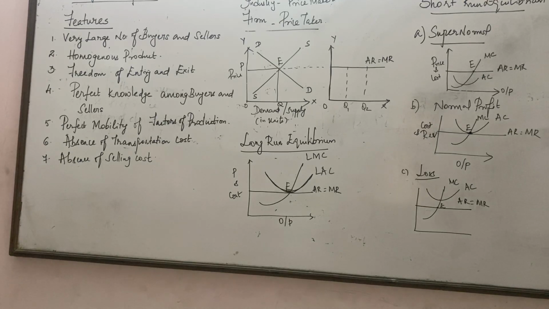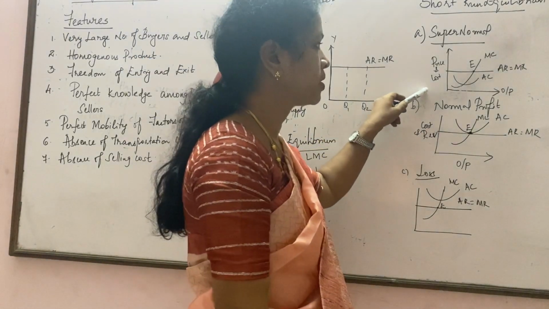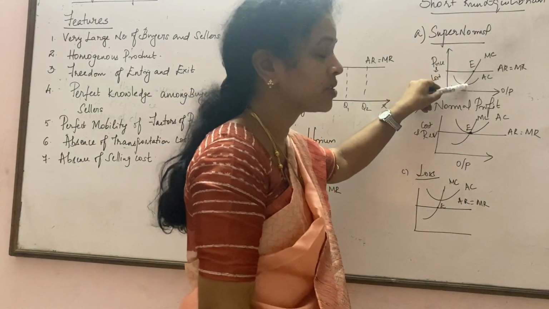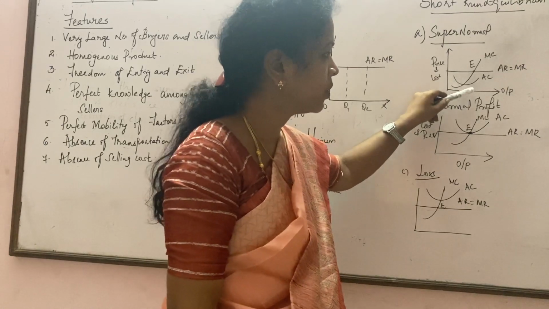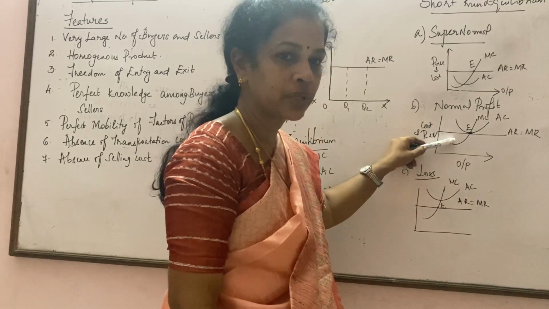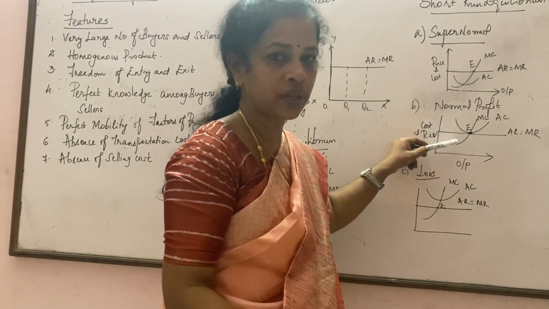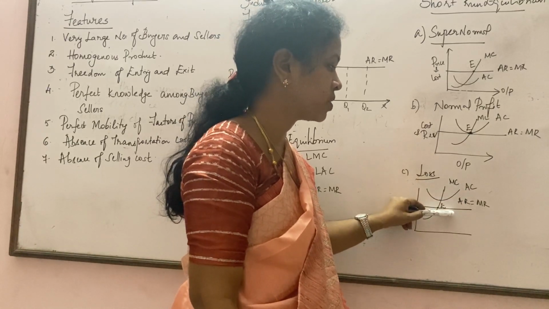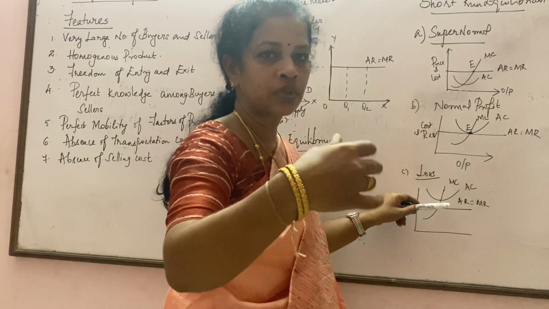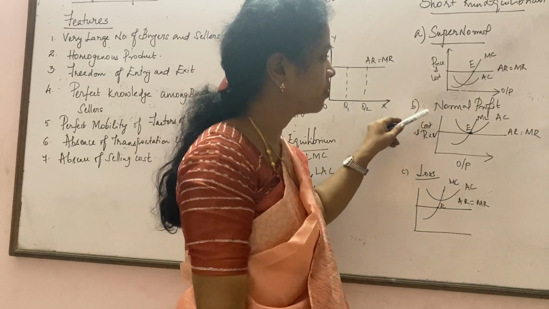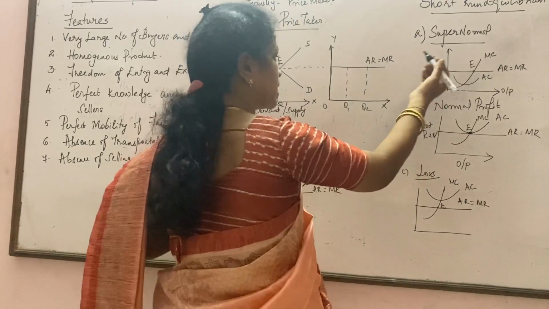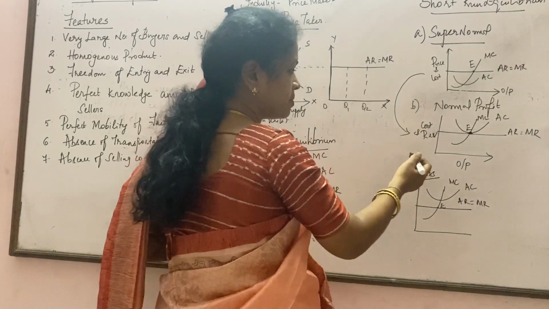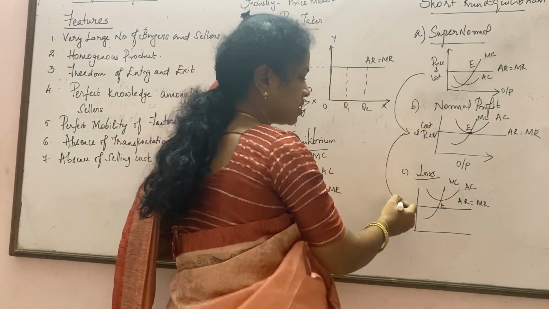Okay, so always in a perfect competition, it starts from a supernormal profit. In supernormal profit, we could see that when your average revenue is more than average cost, the number of sellers is going to be more. So next, they come to normal profit. And again, some more competitors come. What will happen? This is the third situation where your average cost is more than average revenue. And a few sellers start to leave the industry. And again, they come to normal profit. So they can shuttle anywhere from supernormal to normal profit. And if the same situation continues, from normal profit to a loss.